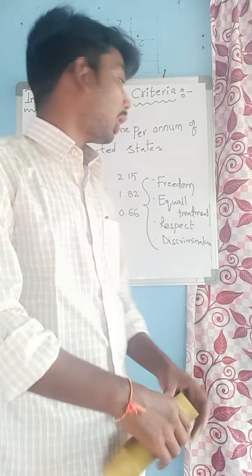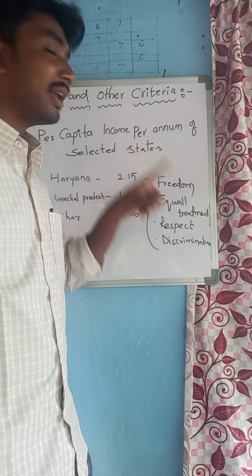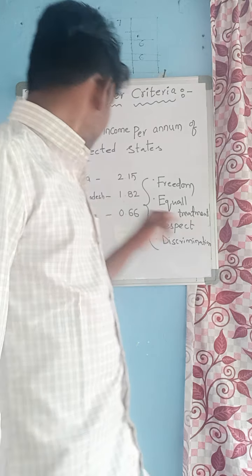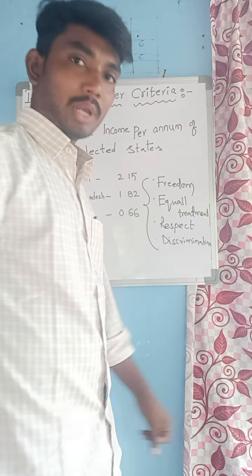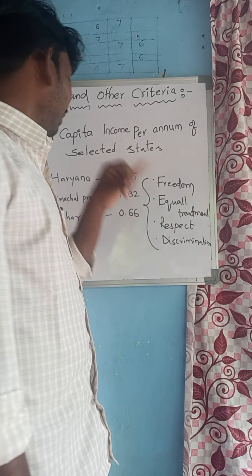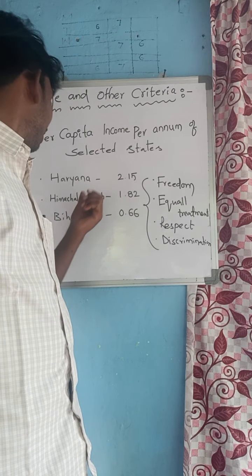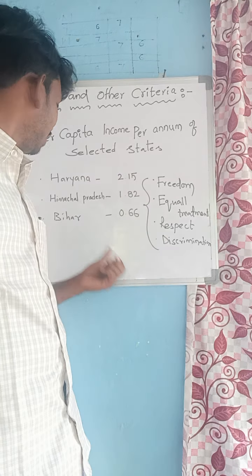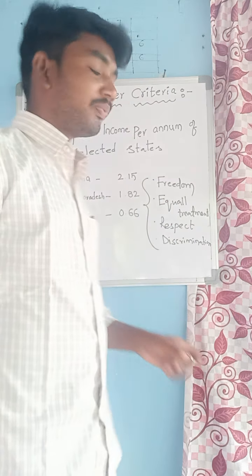Every person of Himachal Pradesh gets 1.82 lakhs, and in Bihar 0.66 lakhs. We are discussing the individual. This is the per capita income of these states.